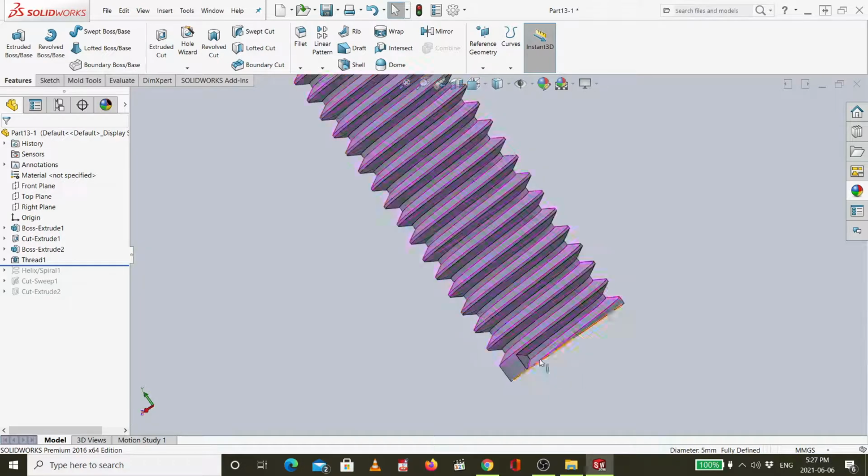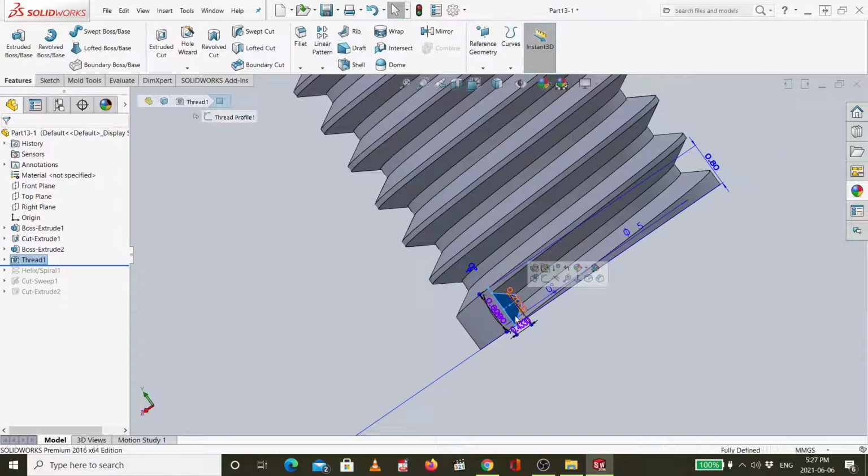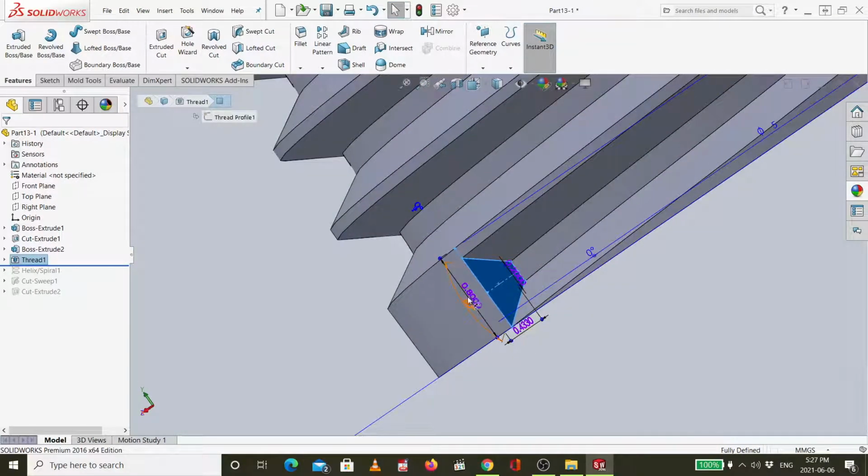You can see I cut it from here, and this is the profile with all the dimension. Look, this is 0.8 and it gives you all the dimension.